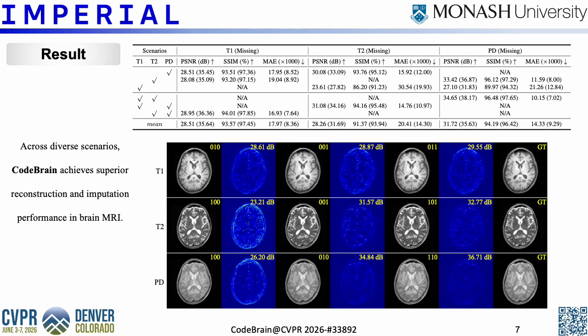We first evaluate CodeBrain under diverse imputation scenarios. On both datasets, CodeBrain can handle both one-to-one and many-to-one imputation settings. For example, it can synthesize one missing modality from a single available modality, or use multiple available modalities to recover the missing one. The results show that CodeBrain consistently produces plausible anatomical structures and high-quality imputed scans across different missing modality combinations. This demonstrates the flexibility of the unified full-stack code prediction formulation.